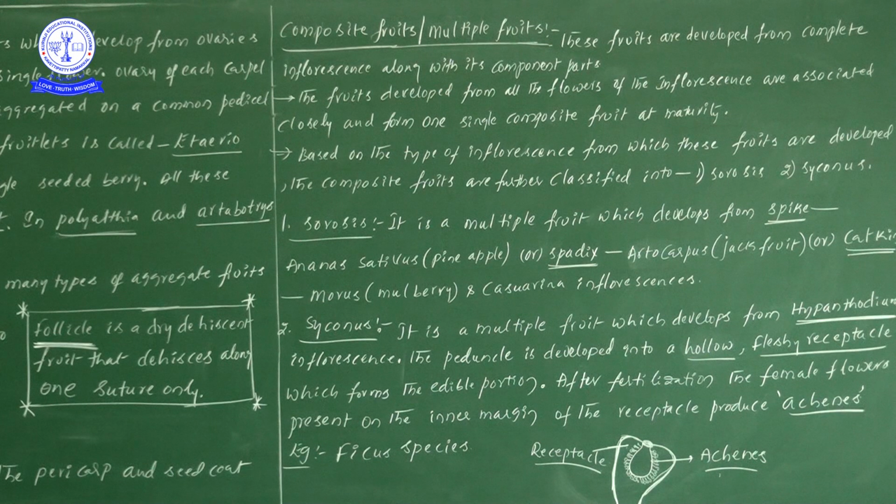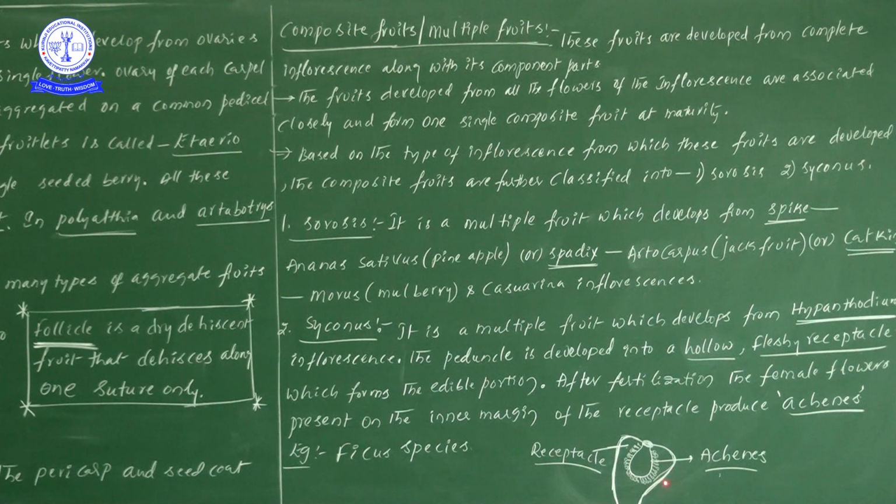From the point of view of composite fruits, here is a rough diagram of the Hypanthodium. This bulged part is developed from the peduncle, that's why it is hollow inside. Hollow and fleshy receptacle is present.